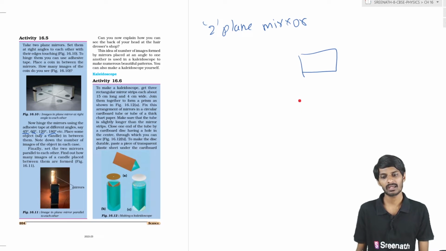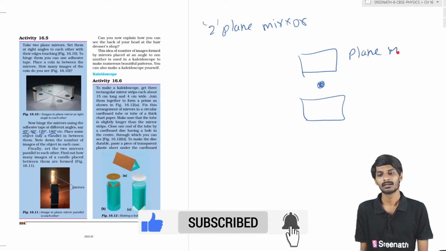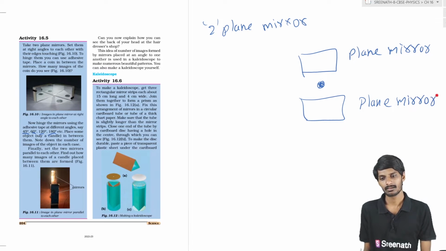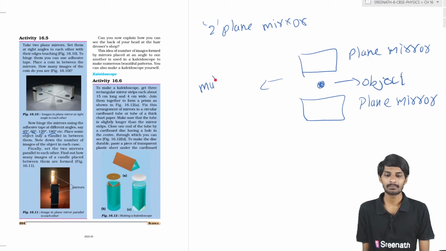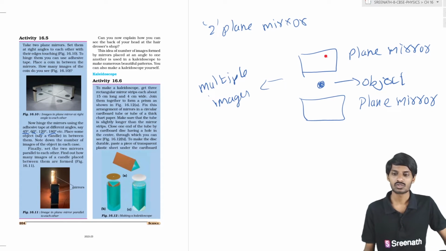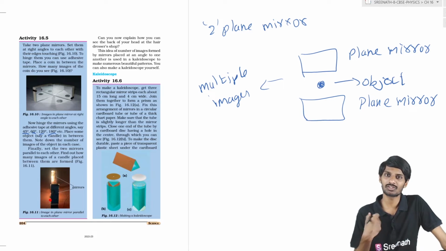So if this is a plane mirror, and that is a plane mirror, and there is an object here, in this case you will get multiple images, students. Whenever the 2 plane mirrors are parallel to each other, you will get multiple images. A practical example is, in the case of what, students? In the case of a barber shop.